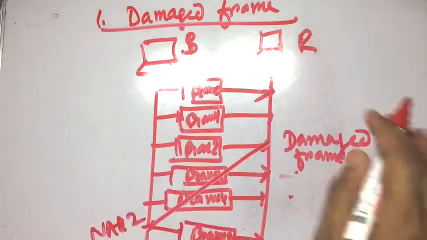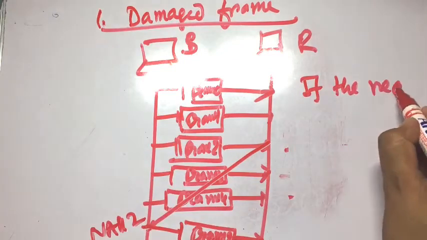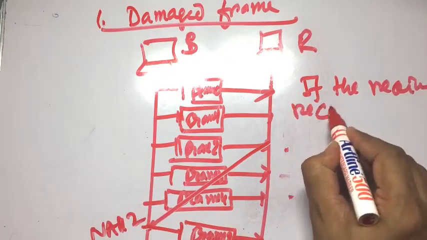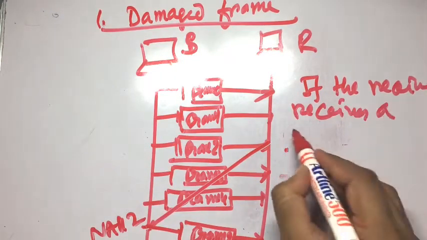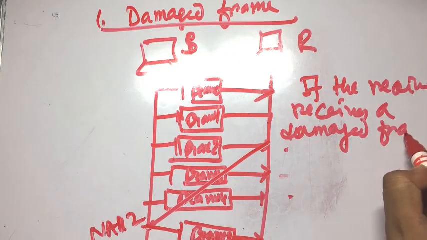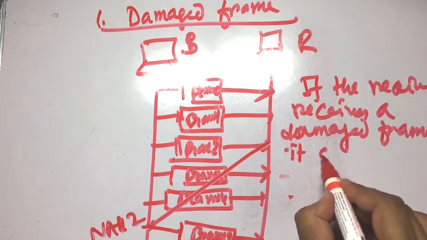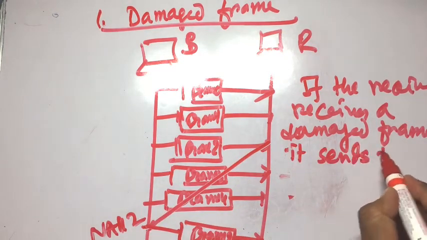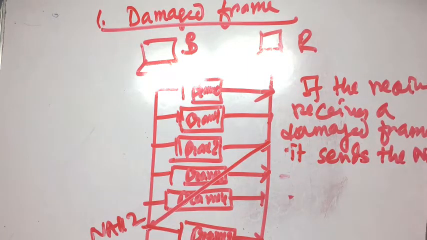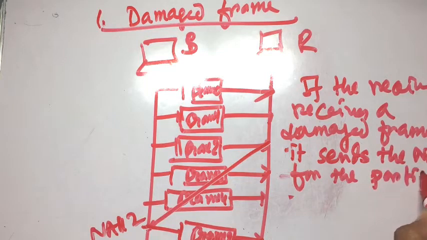That is, if the receiver receives a damaged frame during the transmission, it sends the NAK for that particular frame. So this is the simple situation.